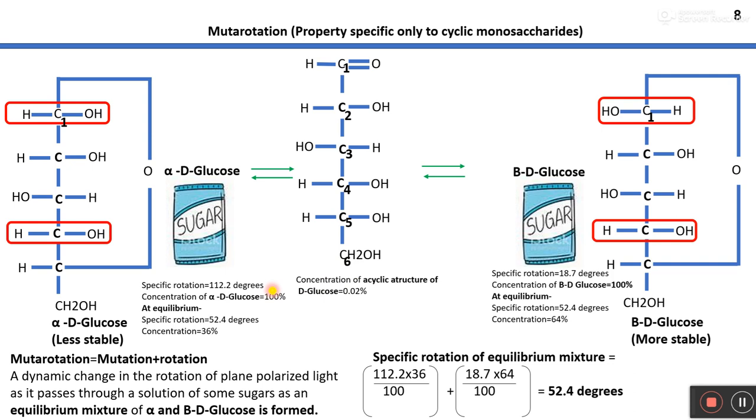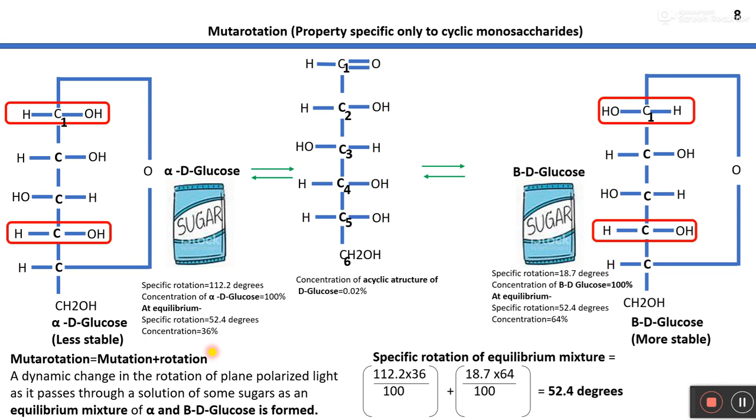So if we have 100% alpha D glucose in solution, then through the acyclic structure 64% of the alpha D glucose will convert into beta D glucose, and in the reverse case, if we have 100% beta D glucose in solution, then through the acyclic structure 36% of the beta D glucose will convert into alpha D glucose, right?